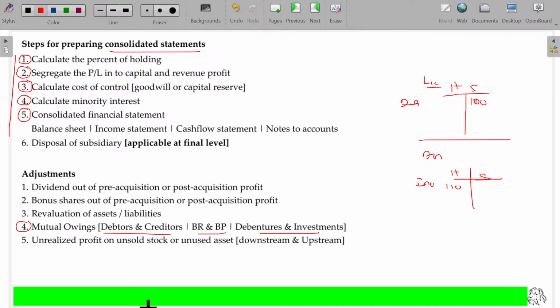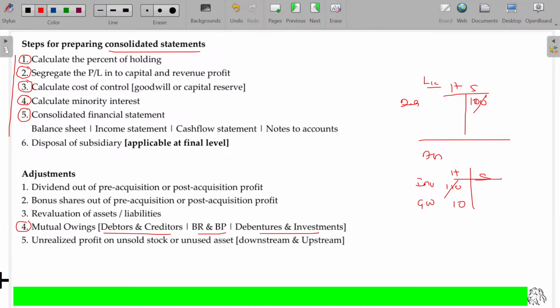How can we deal with it now? Then also you can cancel it, and that excess amount of 10 rupees is named as goodwill. The original liability for the subsidiary company is 100, but we paid 110. So we paid 10 rupees in excess. That excess payment will be considered as goodwill. In the reverse case, if you pay less, then it is a capital reserve. This may also happen.